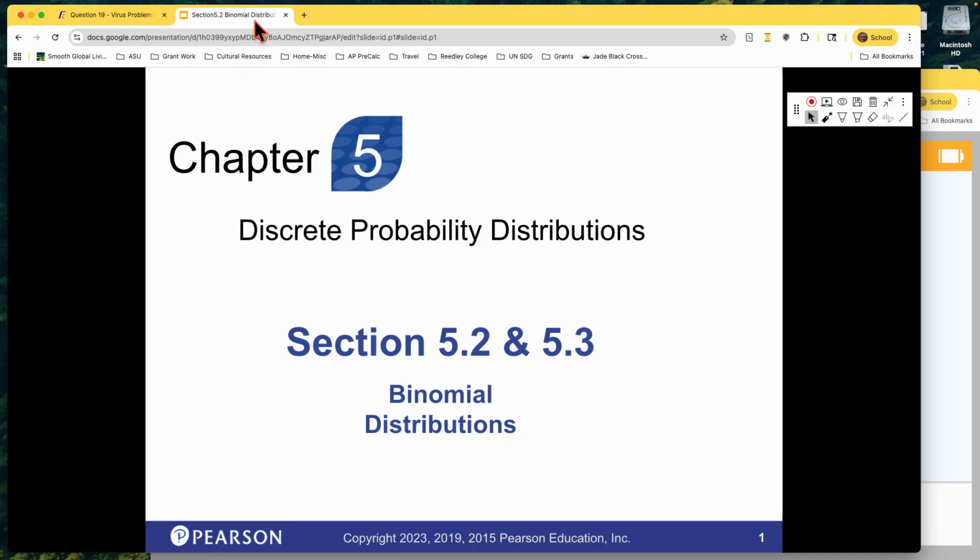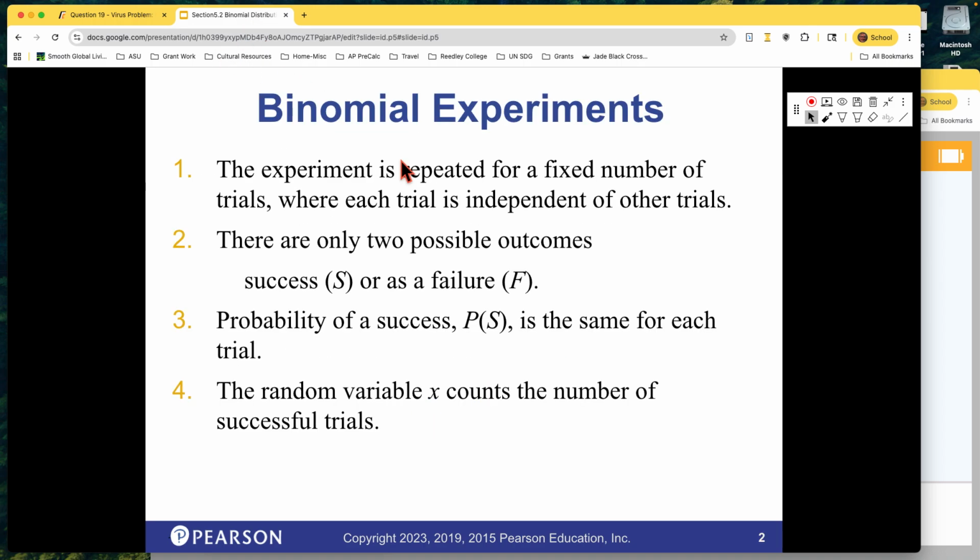But what it means is that these are probabilities that only have 2 possibilities. We'll call them a success or a failure. Maybe those aren't the right words, but you get a heads or you get a tails, something like that. Anything that has only 2 options: it rains or it doesn't rain. That's a way we can set up a binomial distribution.